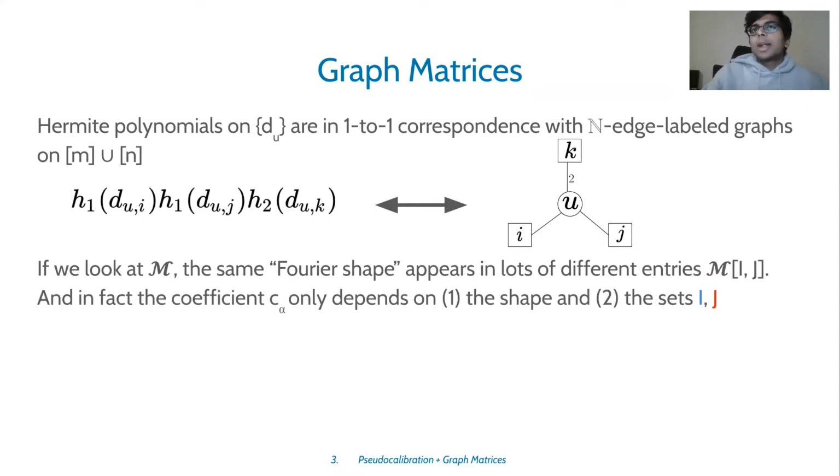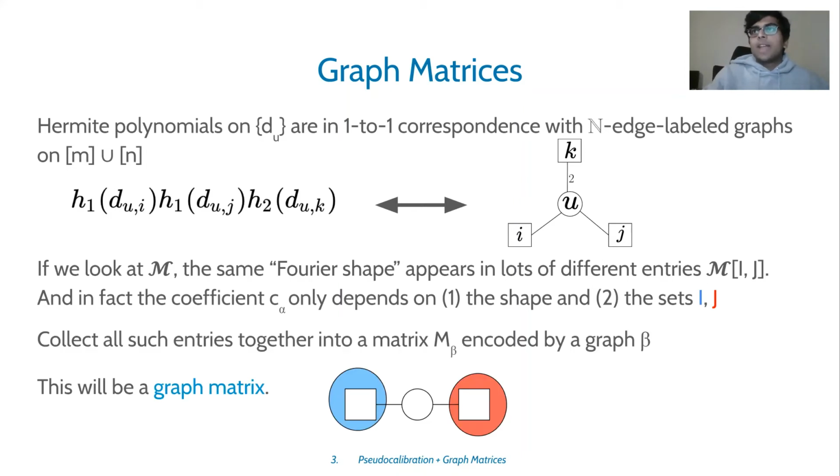It turns out that if you look at the pseudo-calibration coefficients, what really matters is not the indices on the actual vertices, but just the shape of this graph. That means that you can add over all possible assignments of indices to these shapes, and combine them into one big matrix. That is what I call the graph matrix. That motivates the definition of the graph matrix.